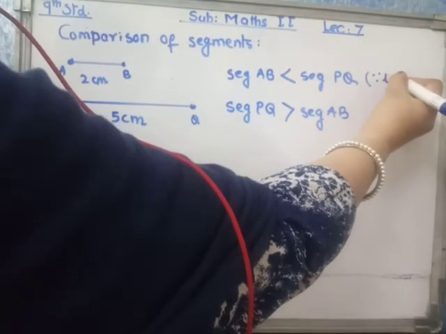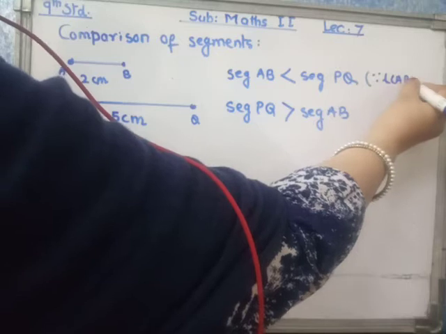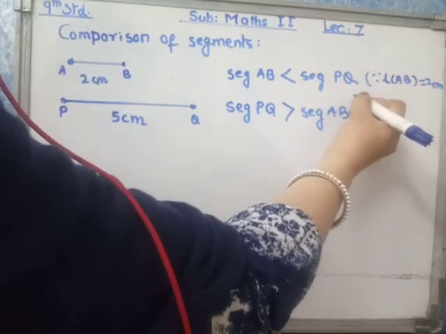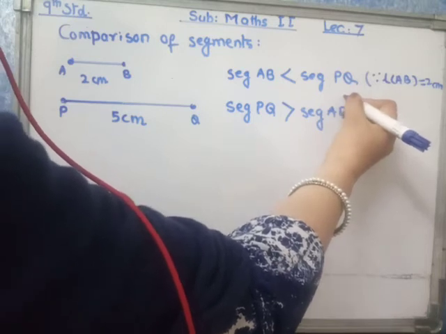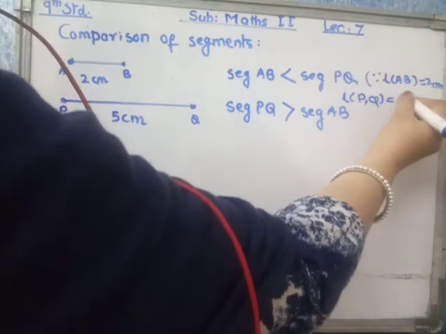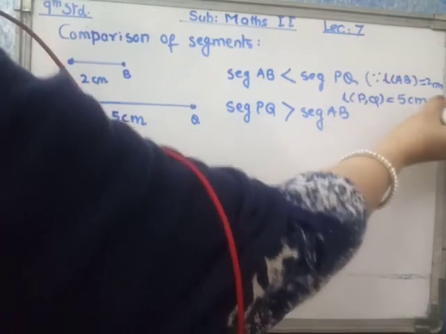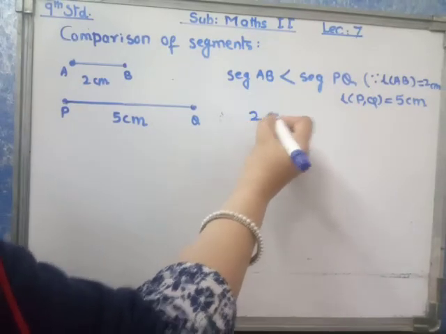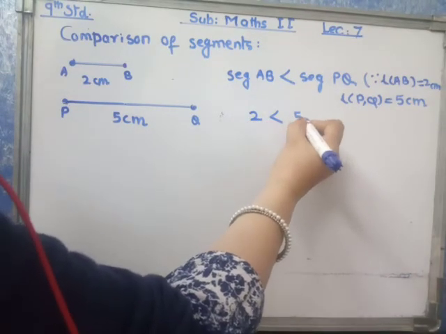Length AB is equal to 2 cm, while length PQ is equal to 5 cm. 2 is less than 5.